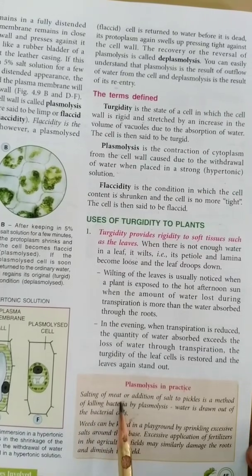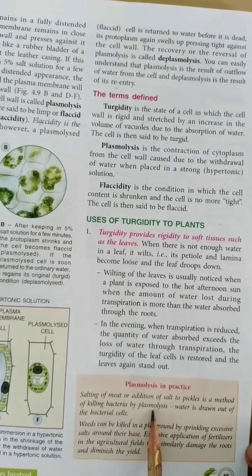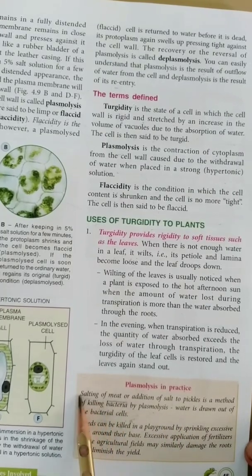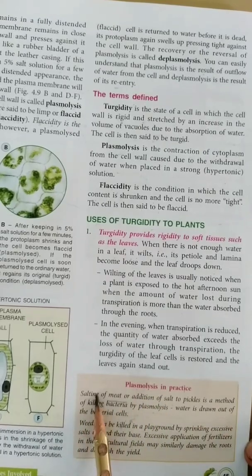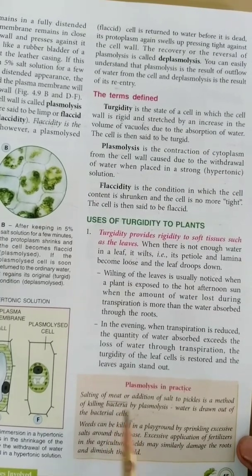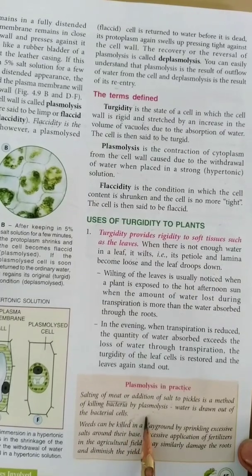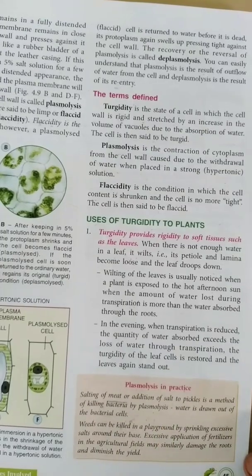Beta, salting of meat or addition of salt to pickles is a method of killing bacteria by plasmolysis. For preserving meat or pickle for a longer period of time, we apply a coat of salt over its outer surface. This salt turns the outer surface of that meat hypertonic, which results in drawing out of water from the bacterial cells, and hence bacterial cells get plasmolyzed and killed. In this way, that meat is preserved for a longer period of time.